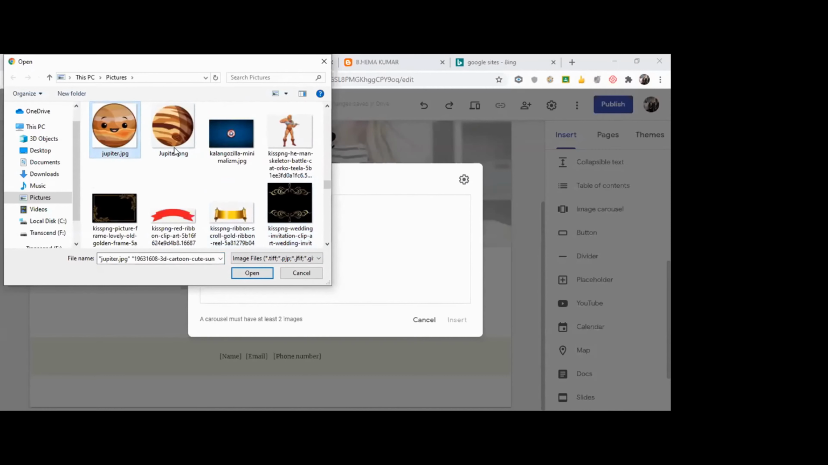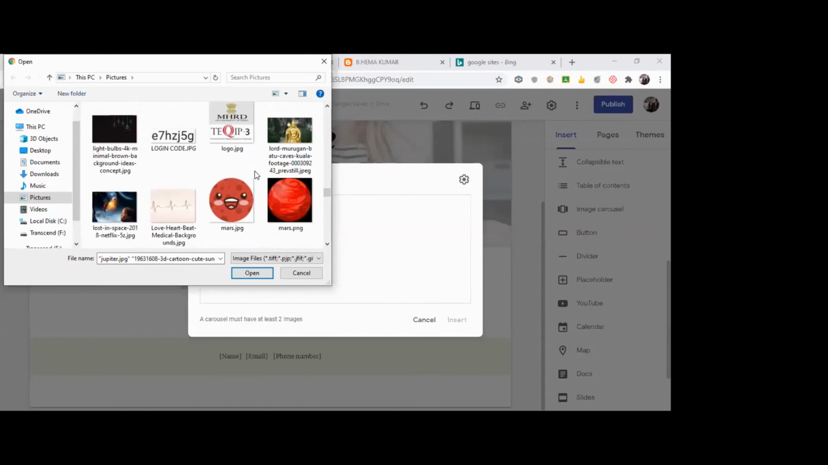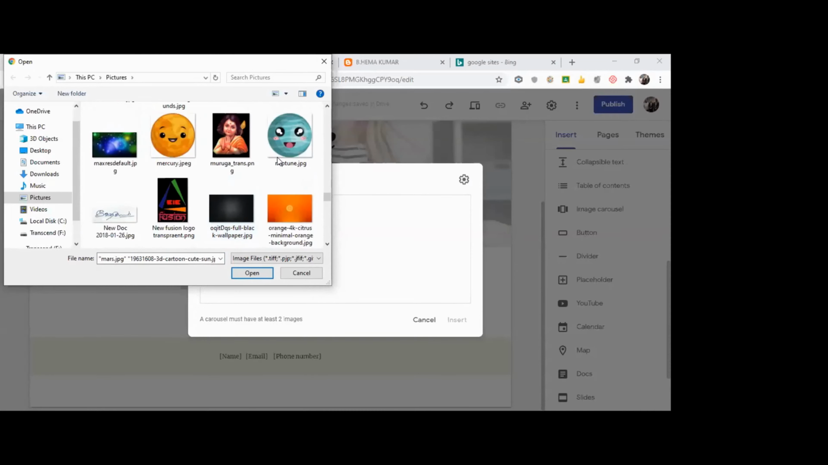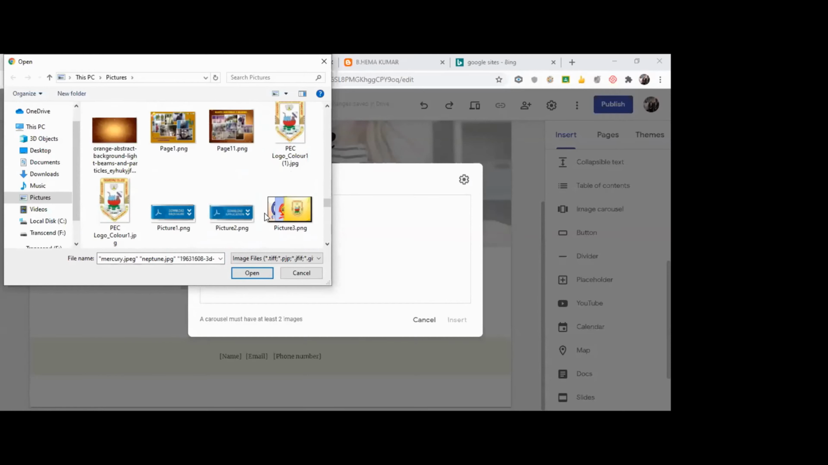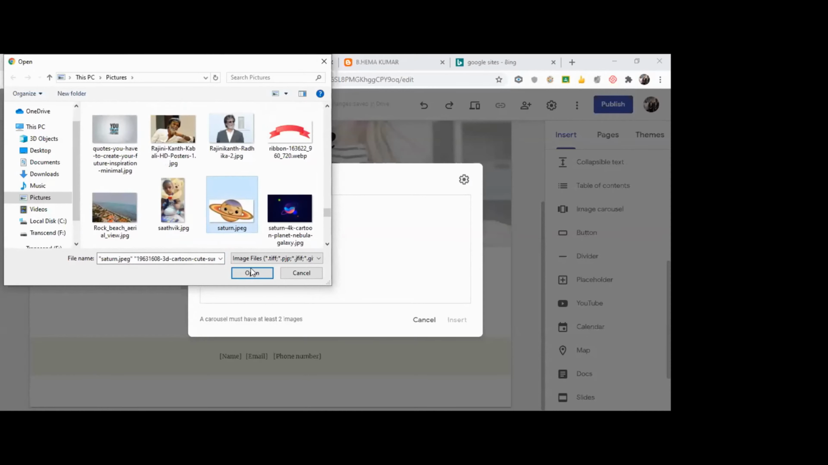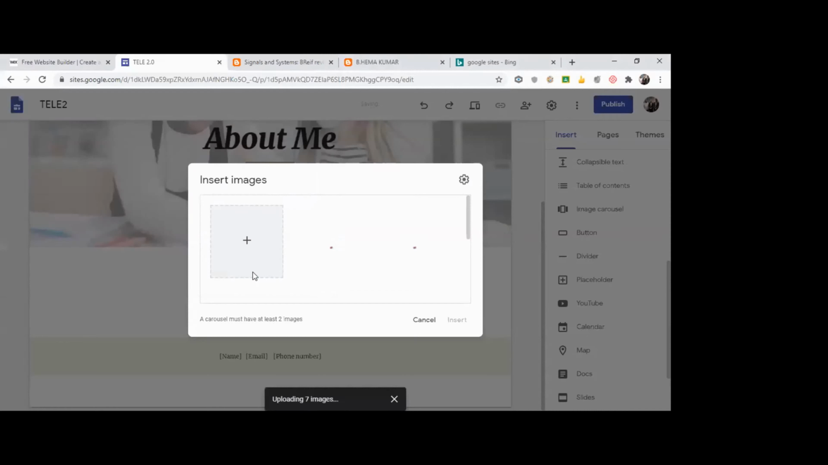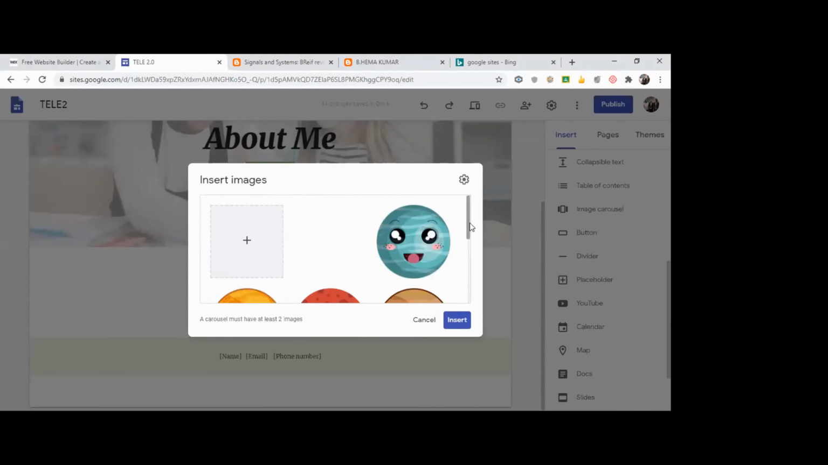So you have Jupiter, Mars, Neptune, Mercury, Saturn, fine. So all these 7 images, actually I forgot one planet. So 7 images are uploaded. Once it is uploaded, you can just insert it.